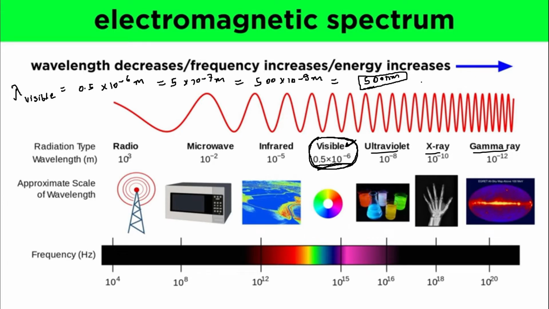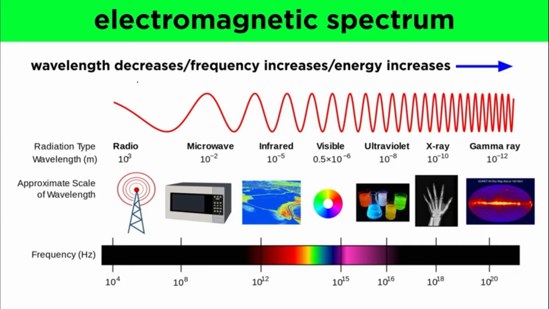Being more specific, their wavelength ranges from 400 nanometers to 700 nanometers. Okay, so in this direction the wavelength decreases, so in this direction the wavelength will be increasing, right? We can clearly observe that the wavelength is increasing in this direction.